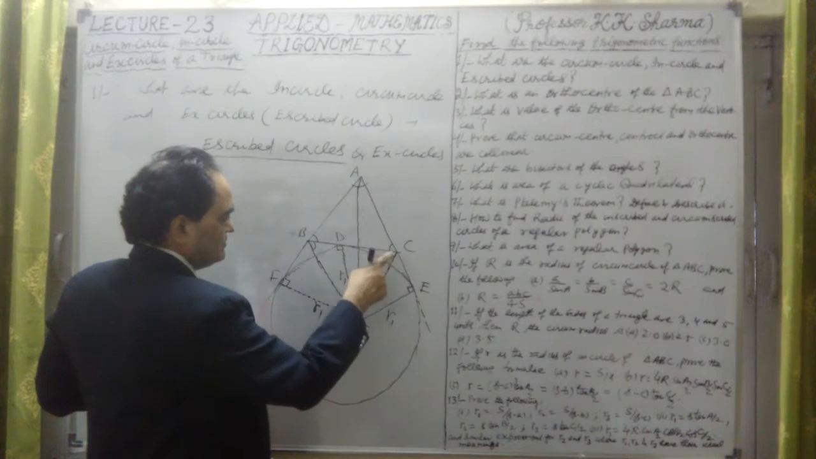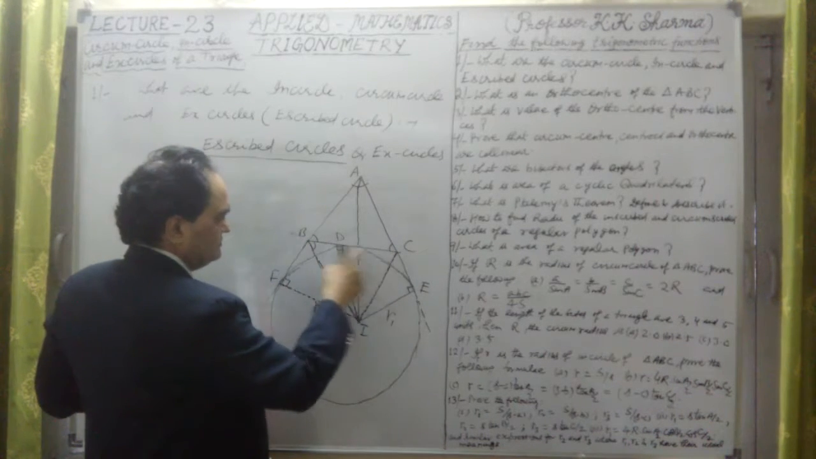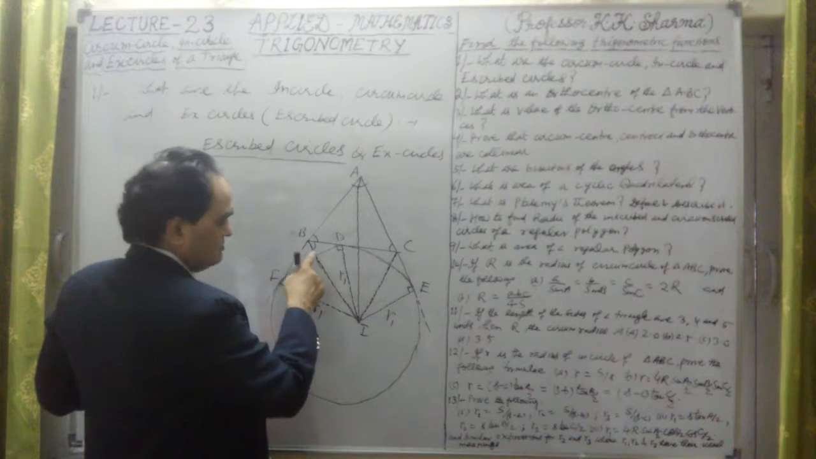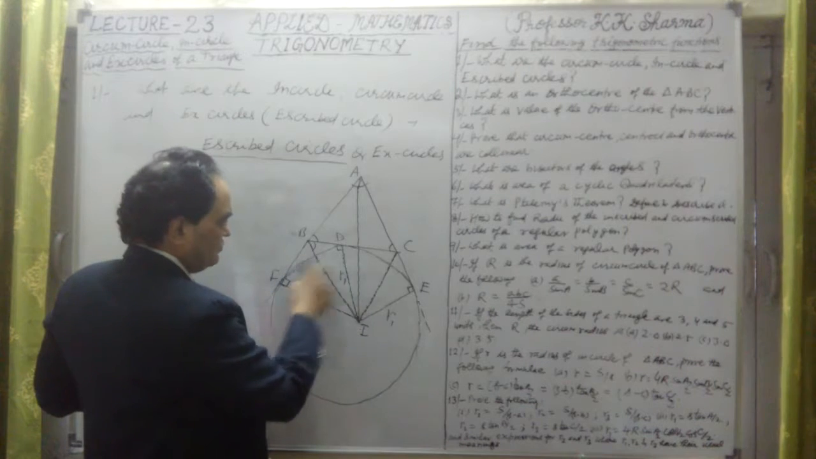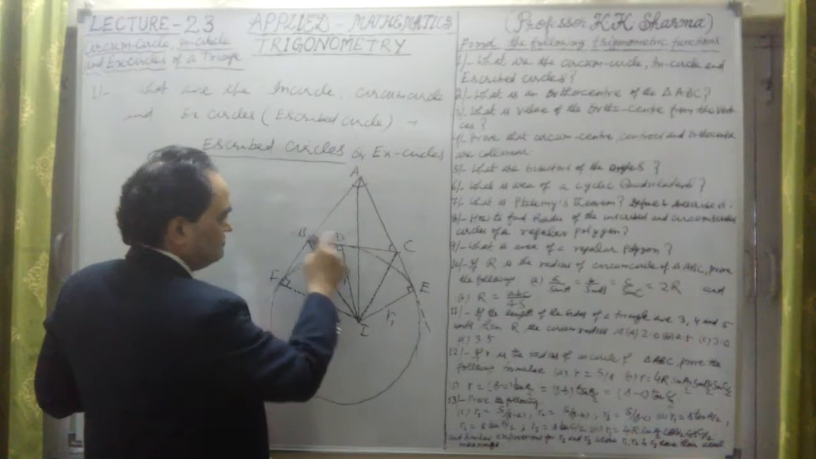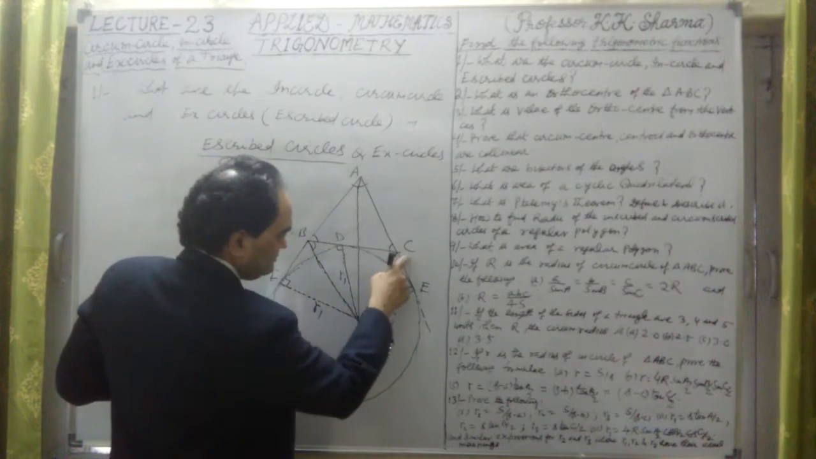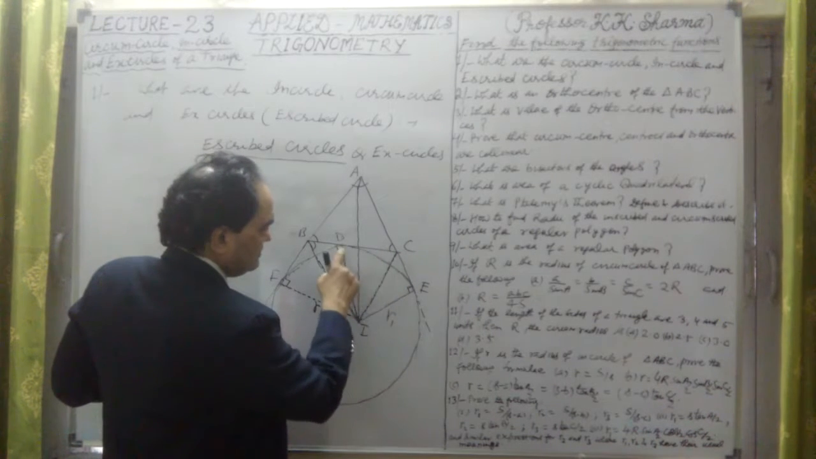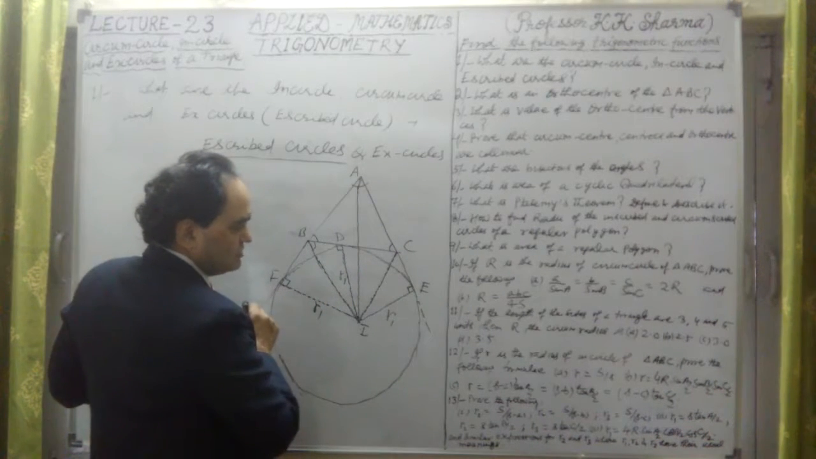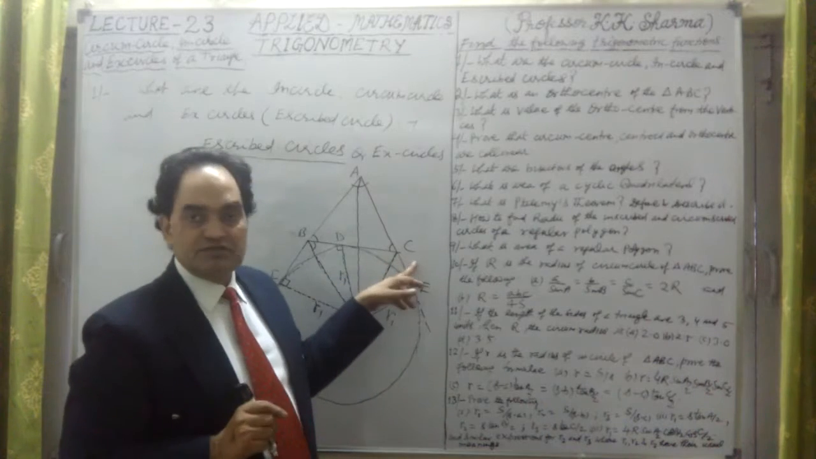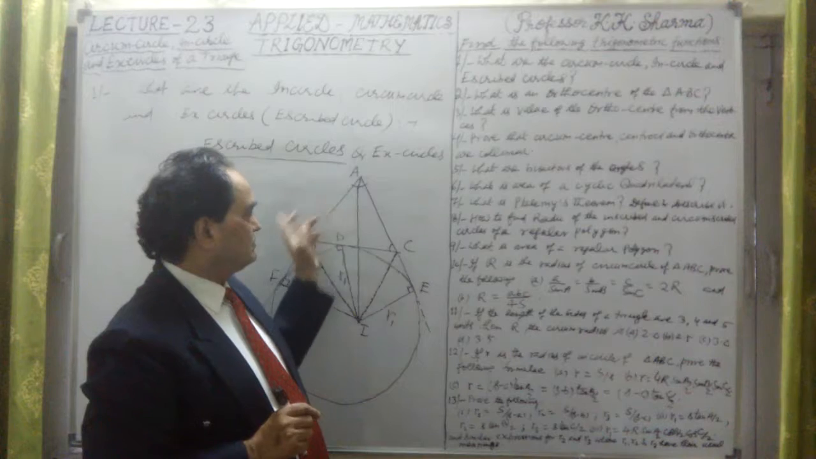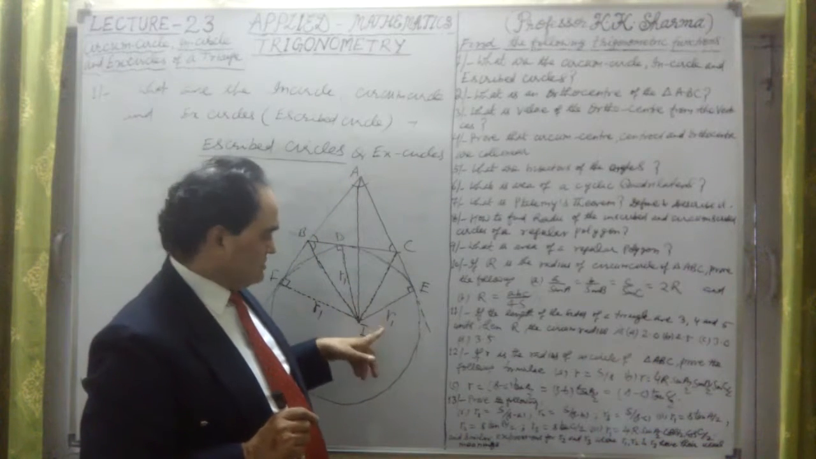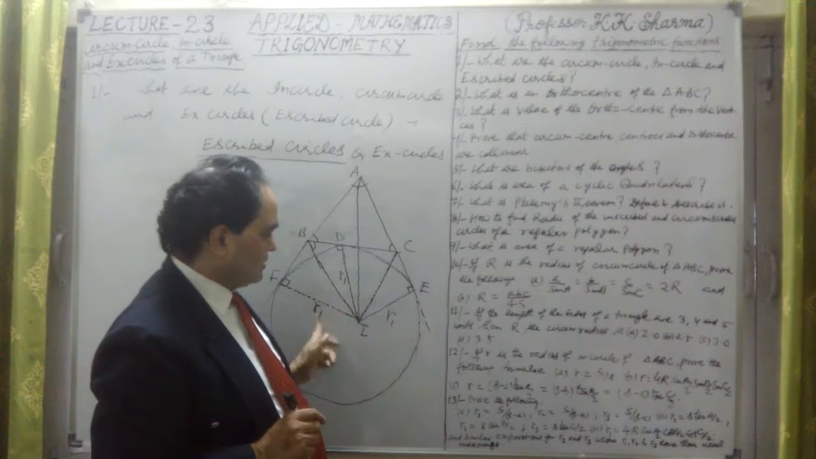Angle, let me take CBF. This IB is the bisector of angle CBF or FBC, and IC the bisector of angle DCE, right? But if I take A, B, C, B opposite, then the radius will be taken as R2, R2, R2.